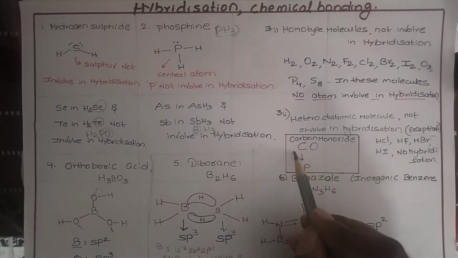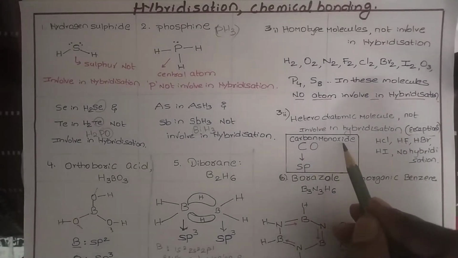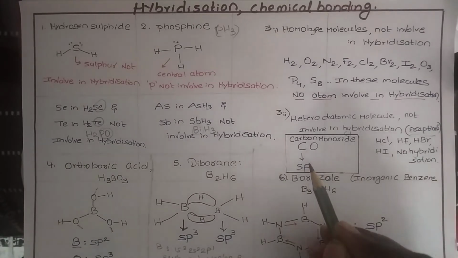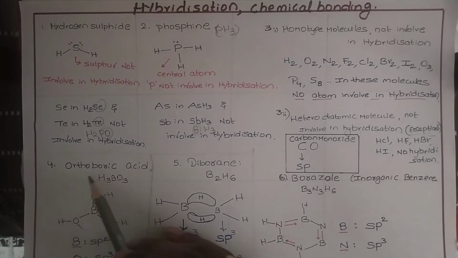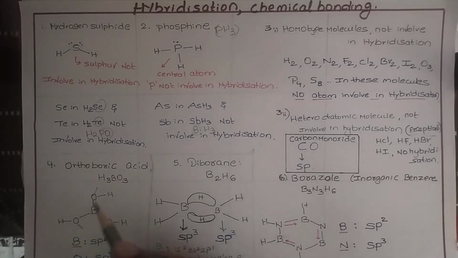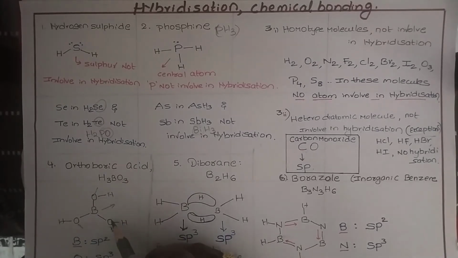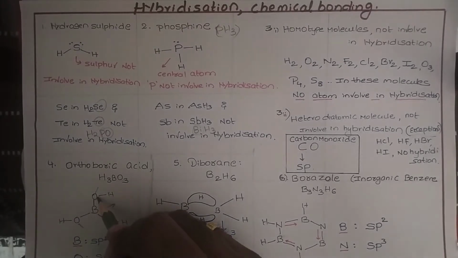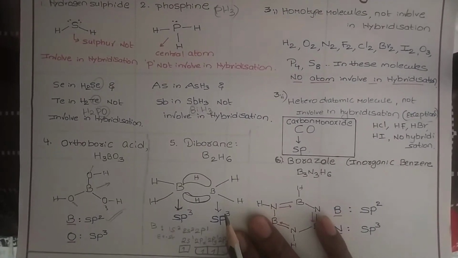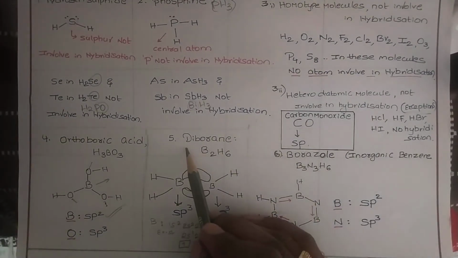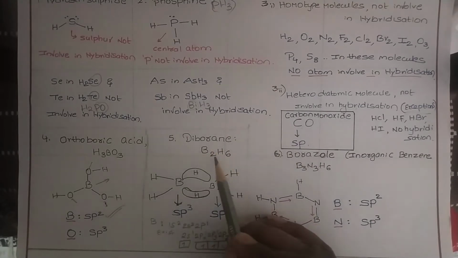Come to one of the exceptions, CO, carbon monoxide. In this, the central atom carbon is involved in sp hybridization. Next, orthoboric acid. In this, two atoms need hybridization: one is boron, which is sp2 hybridization, and oxygen, which undergoes sp3 hybridization. Clear? We know diborane, the B2H6 molecule.